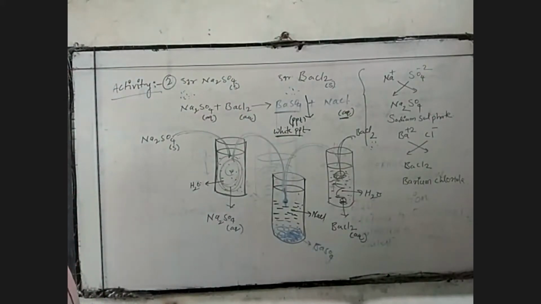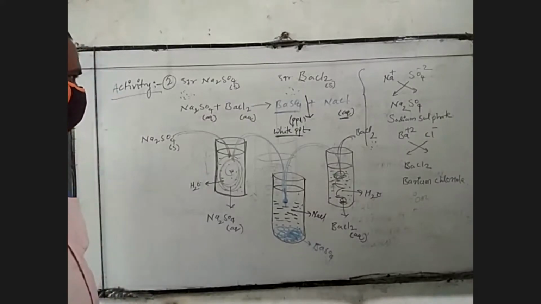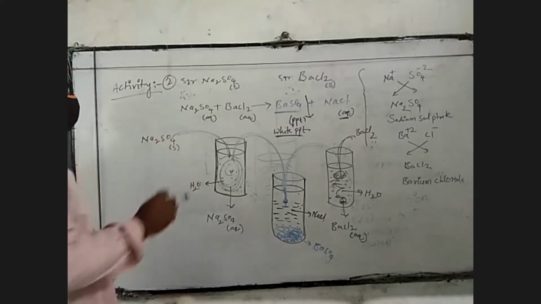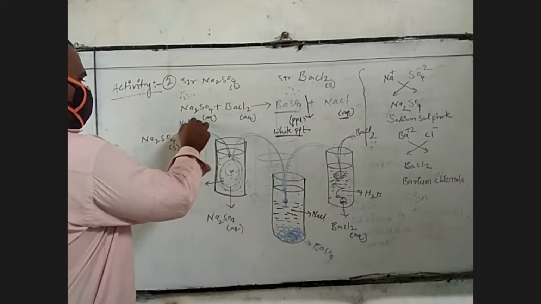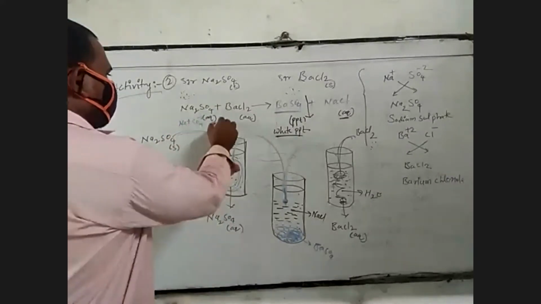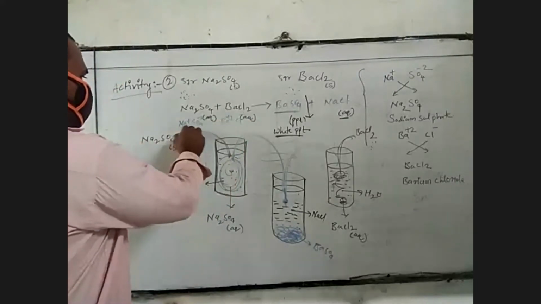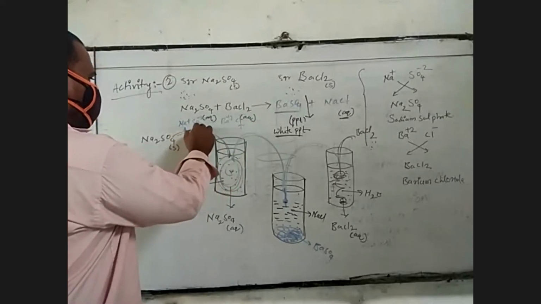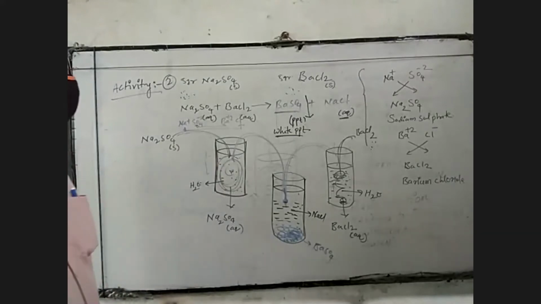In this chemical reaction, what type of reaction is it? Double displacement. Yes, this is a double displacement reaction. Why? Because the mutual ions are exchanging. Na+, SO4 2-, Ba 2+ and Cl-. Whenever Na+ reacts with the Cl-, the mutual ions are exchanging. That is called a double displacement reaction.